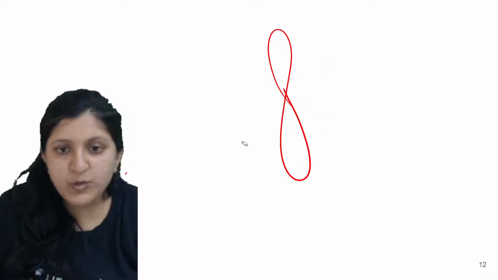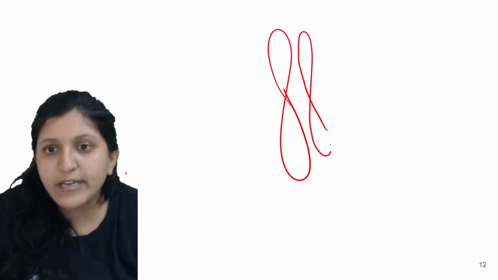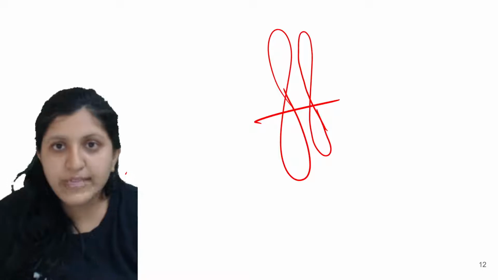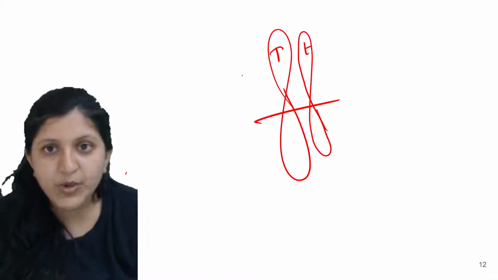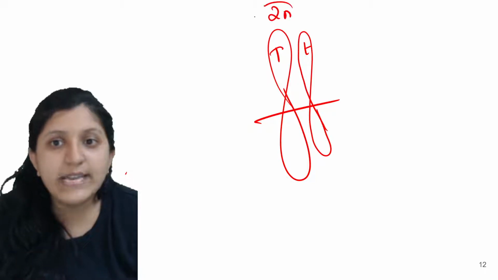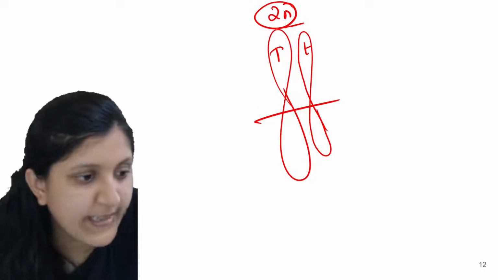So there is a chromosome now. In this one, you can see this particular chromosome, out of this chromosome, one is having T, the other one is having T. So what is this? This is a diploid condition, that means two sets of chromosomes are there.